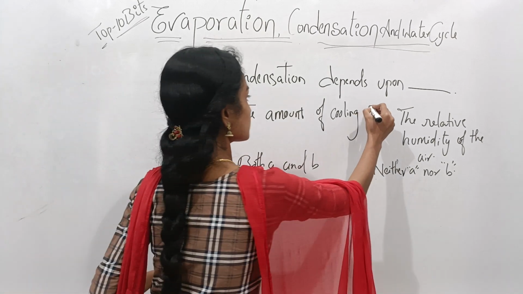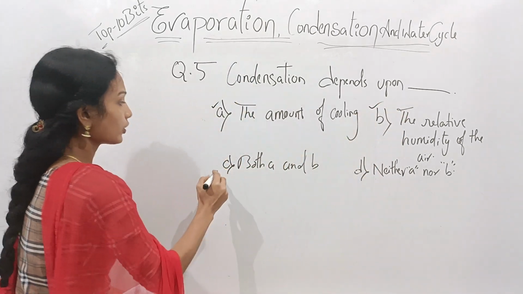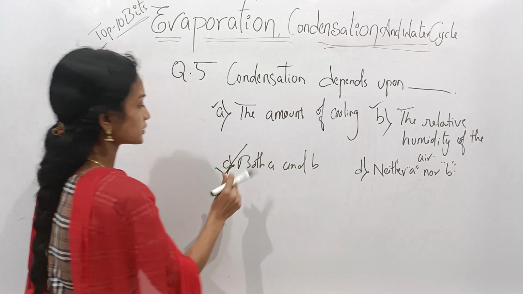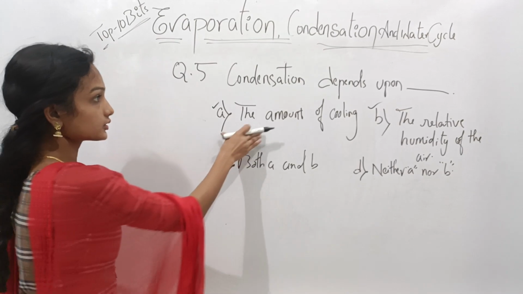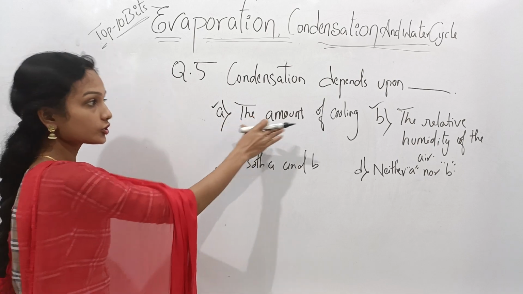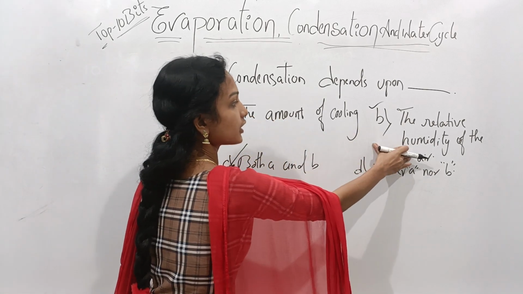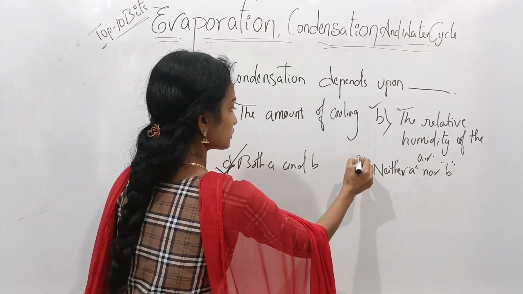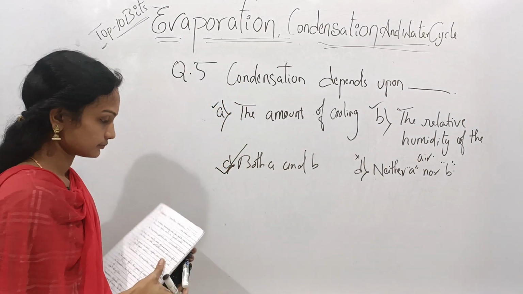So option B is also a correct option. So both A and B are correct. Here the correct option is C. The condensation depends upon the amount of cooling and the relative humidity of the air. Here option D is not a correct option.